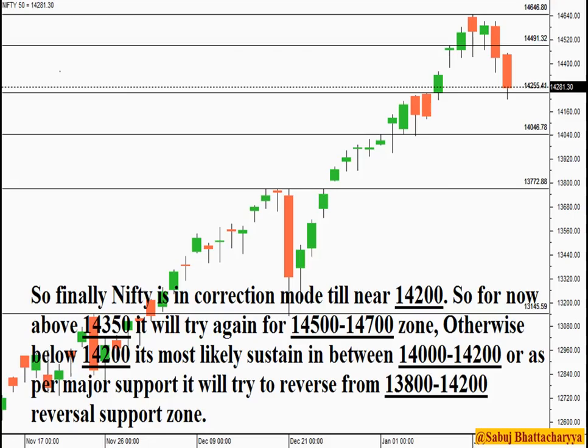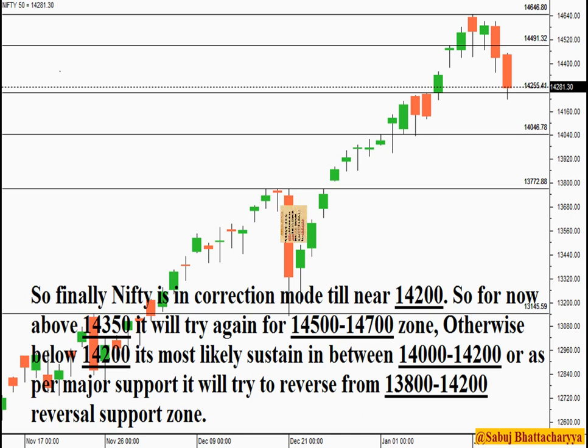Let's come to the Nifty chart. So finally, Nifty is in correction mode till 14,200. For now, above 14,350, it will try again for the 14,500 to 14,700 zone. Otherwise, below 14,200, it will most likely sustain in between 14,000 to 14,200, or as per major support, it will try to reverse from the 13,800 to 14,200 reversal support zone.